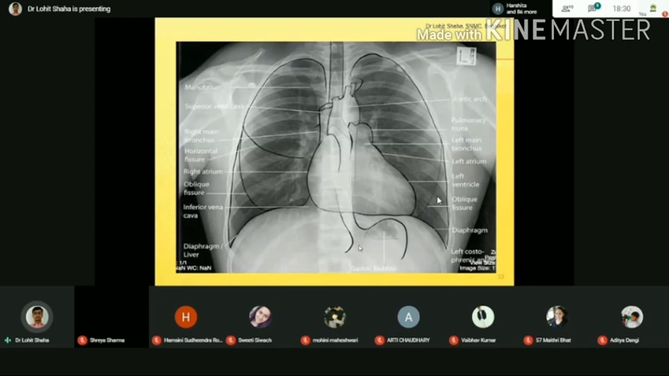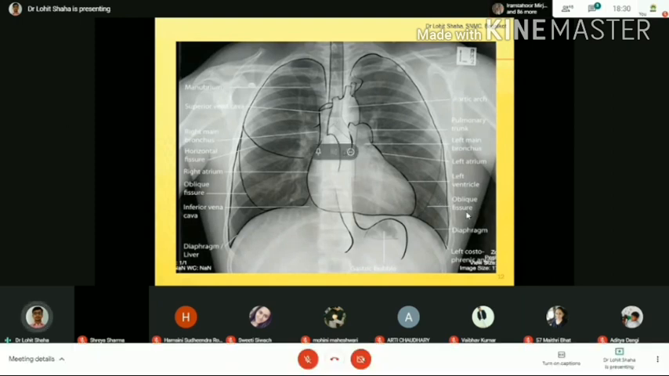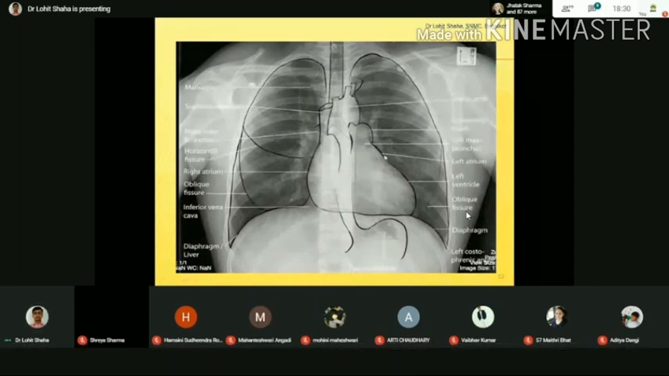Then when you go to the heart, the most important thing you have to see is the left border of the heart. This is the left border of the heart. From the upper to the lower, you can see the aortic arch, the pulmonary trunk, left atrium, and left ventricle. So the left border of the heart is formed by the aortic arch, pulmonary trunk,